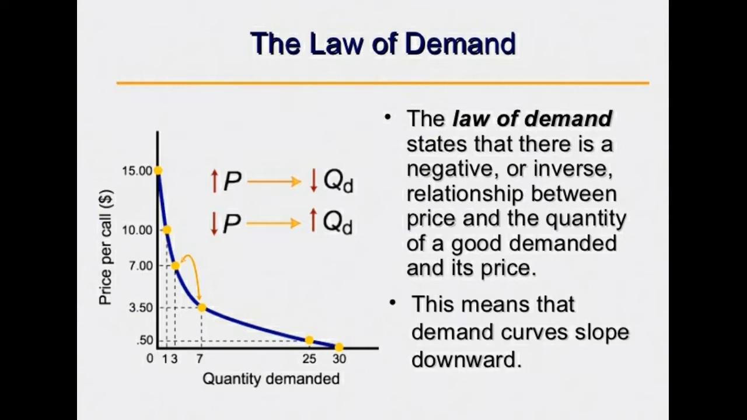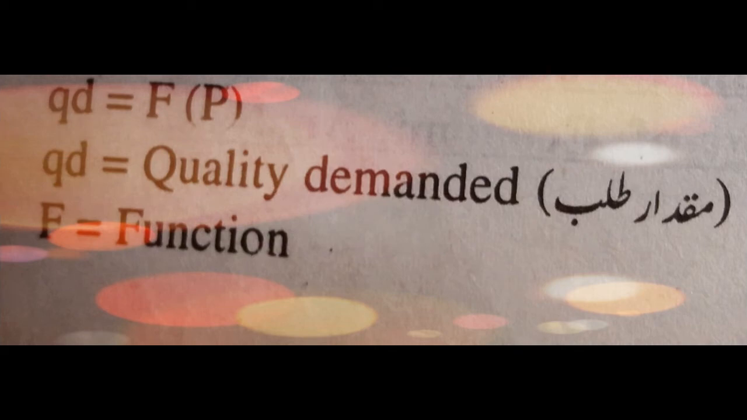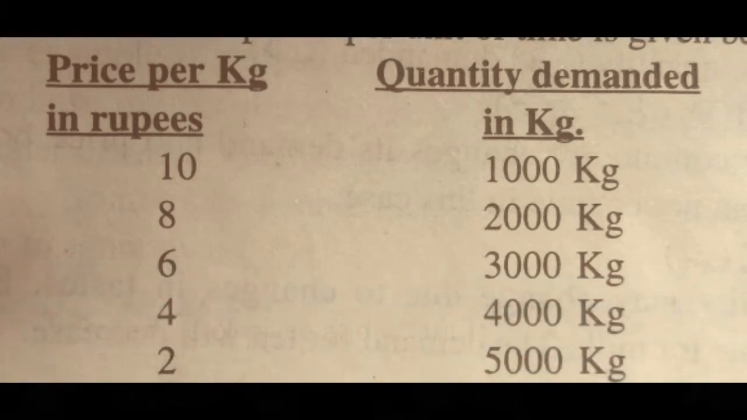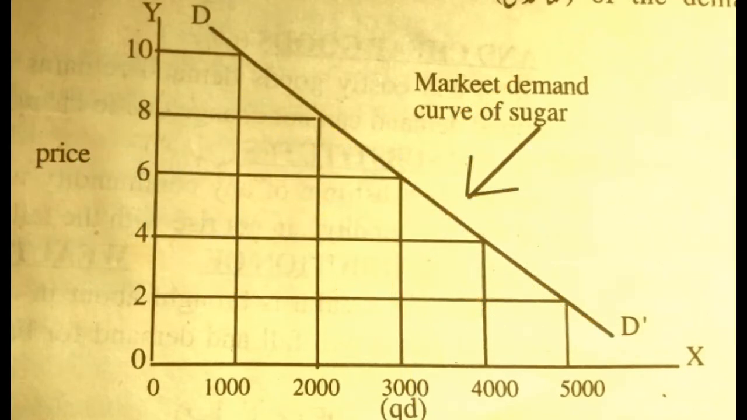The functional relationship between demand and price can be expressed as a demand schedule. The demand schedule of sugar, which is purchased in the market at different prices per unit of time, is given below. Explanation: the above schedule shows that a consumer buys 1000 kg of sugar at 10 rupees per kg. When the price falls to 2 rupees, his demand increases up to 5000 kg. We can say that, other things remaining the same, a consumer buys more goods at lower prices and less goods at higher prices. Demand graph is a graphic representation of the demand schedule.